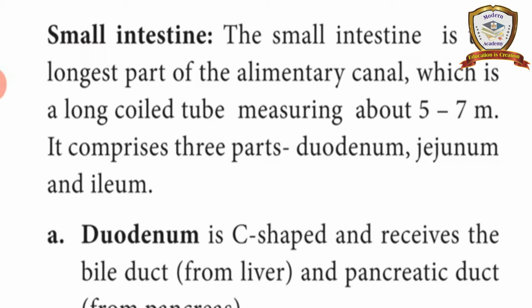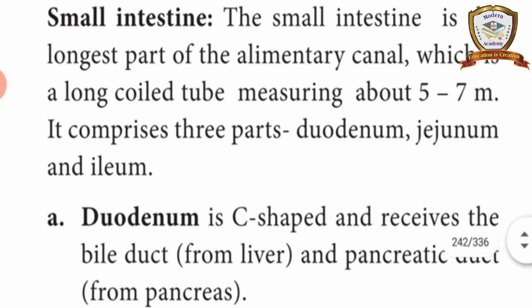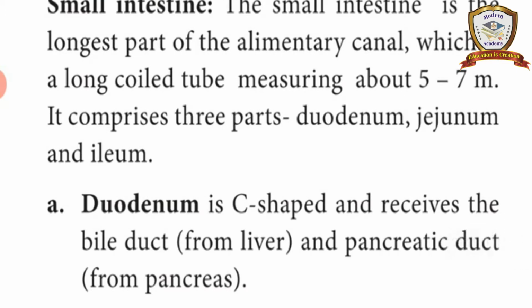Small intestine. This is also a tubular structure. The small intestine is the longest part of the alimentary canal, which is a long coiled tube. The length of this is 5 to 7 meters.